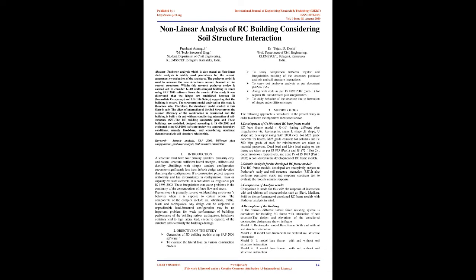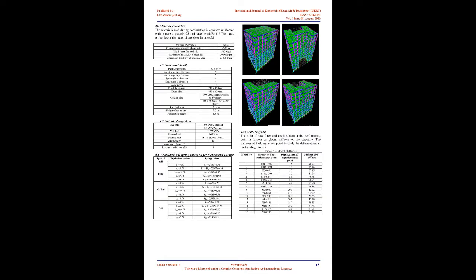Introduction. A structure must have four primary qualities: a simple and natural structure, sufficient lateral strength, stiffness, and ductility. Buildings with a simple standard configuration encounter significantly less harm, in both plan and elevation, than those with irregular configuration. If a construction project requires uniformity and has inconsistency in configuration, mass or capacity-resistant elements, it is considered irregular as per IS 1893-2002. These irregularities can cause problems in the continuity and concentrations of force flow and stress.